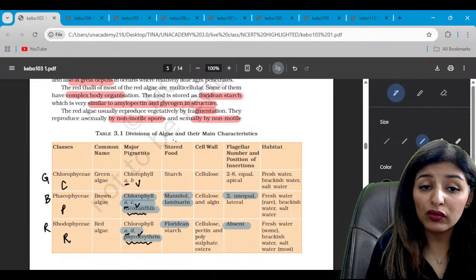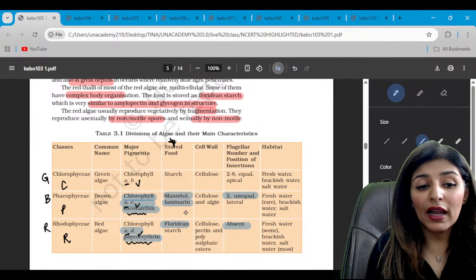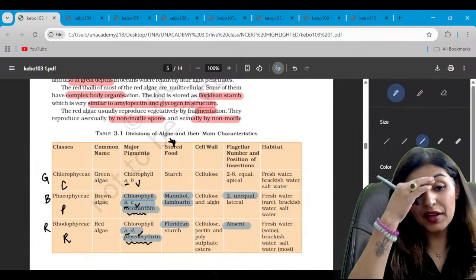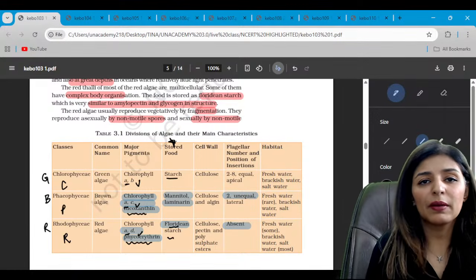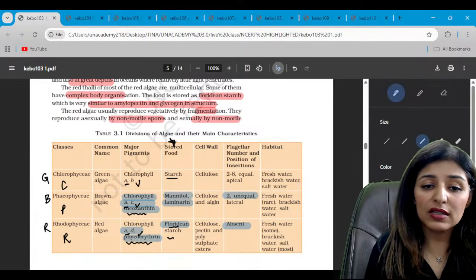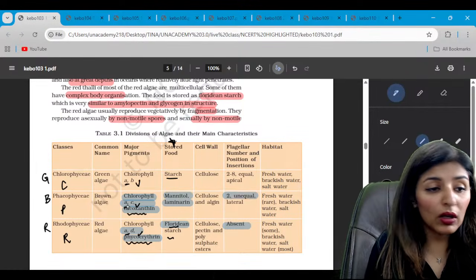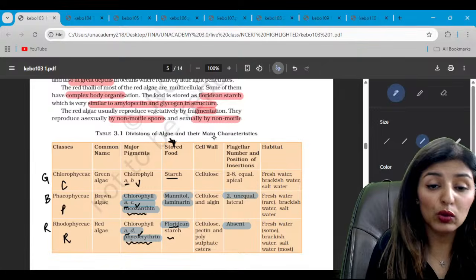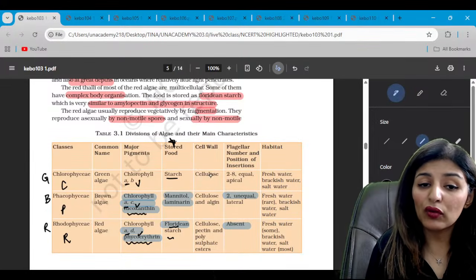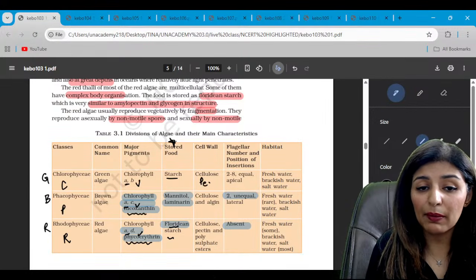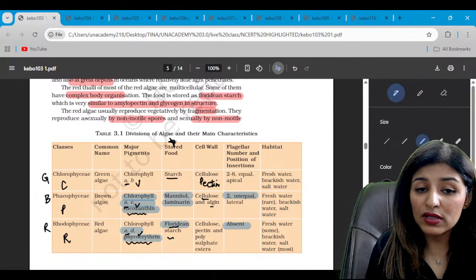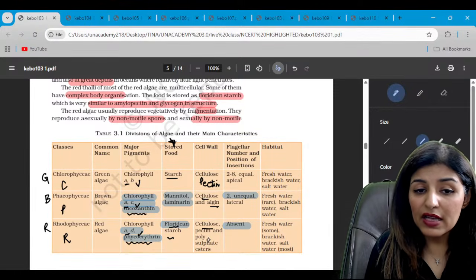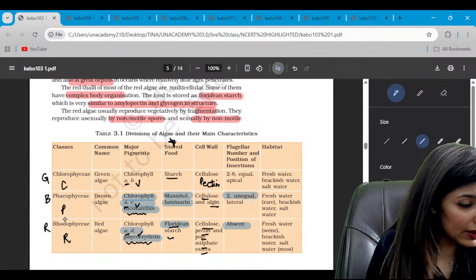Talking about the stored food, very important. See, mannitol and laminarin, they are in phaeophyceae, while rhodophyceae will have Floridean starch. Chlorophyceae will be typical like a plant, just starch. Talking about the cell wall, see all the highlighted ones, they are the PYQs. In chlorophyceae we just have cellulose and pectin, while in phaeophyceae we have cellulose and algin, and in rhodophyceae cellulose plus pectin and polysulfate esters. Are we clear till here?